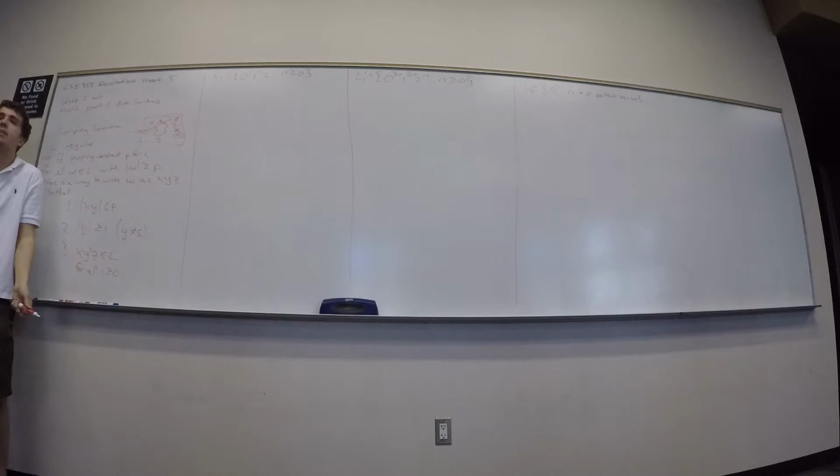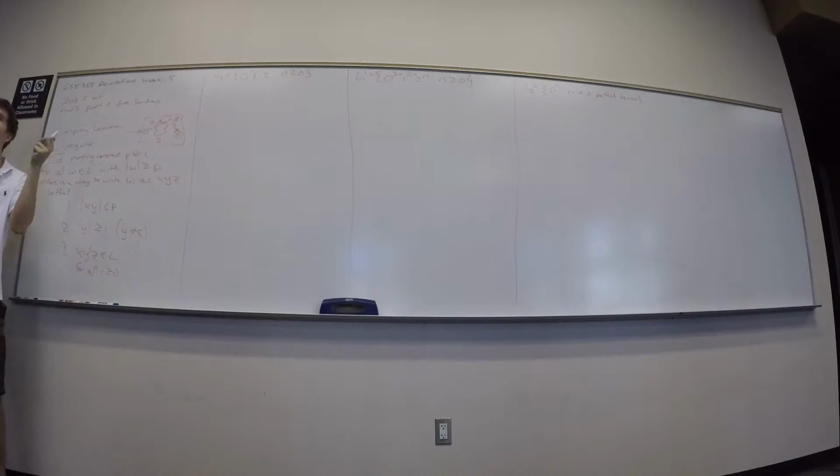At least 1, right? Can any transition be empty? No, why? It's a DFA, so no transition is empty. So this loop has to be non-empty. Maybe more than 1 character, but it has to be at least 1. Another way you can prove it is, consider if it were empty. What would this third condition tell me?